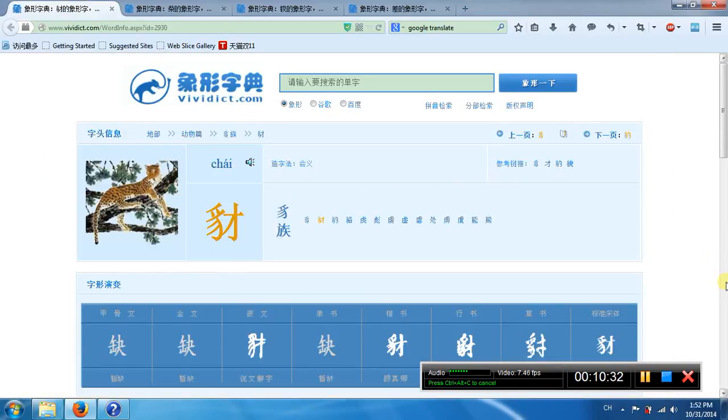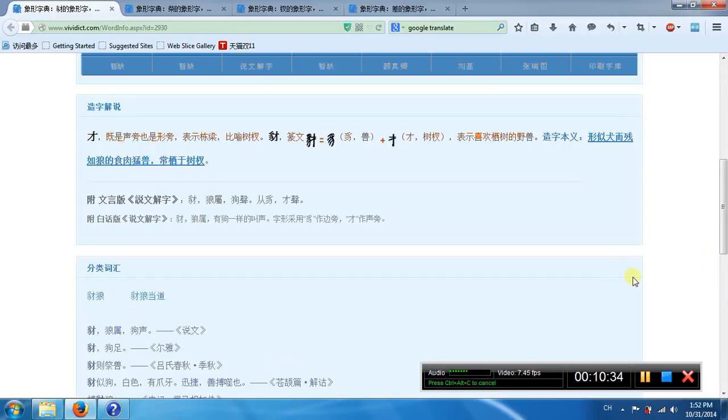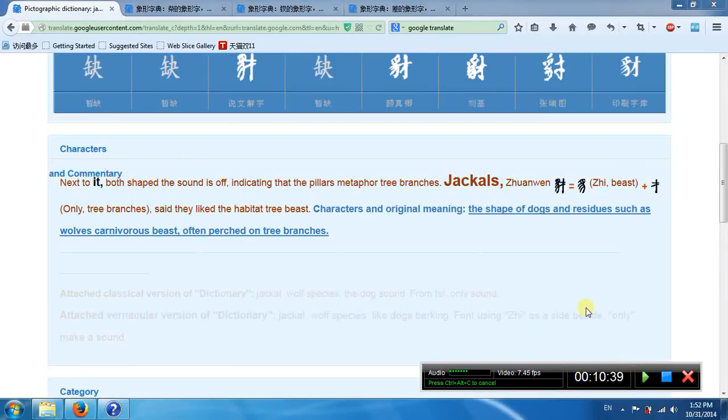This is chai. This is an animal. Jackals. So the left part means beast, right part means trees, branches. So he means beast, he means jackals.